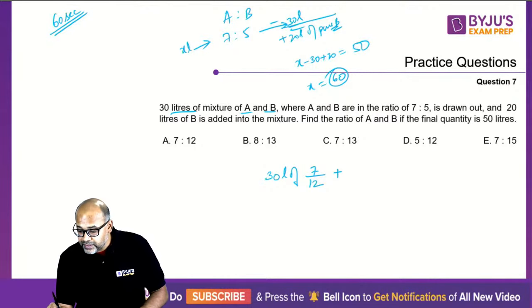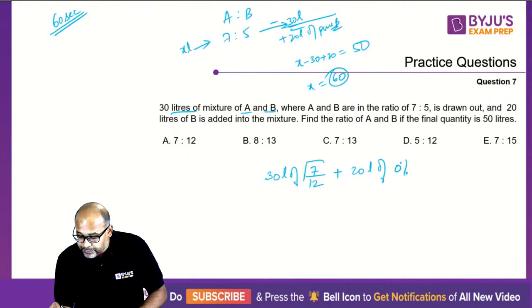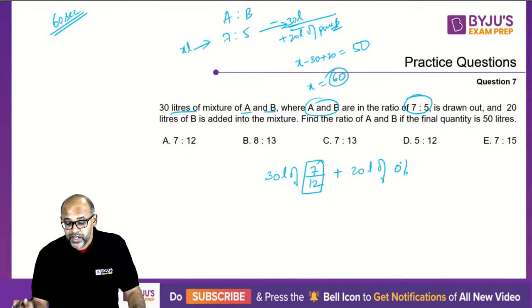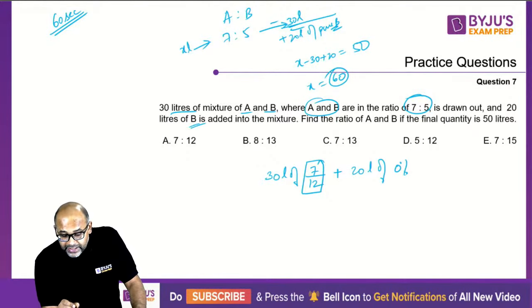This you are mixing with 20 liters of, what is the A percentage here? It is 0%. Why 0%? Because I am writing it in terms of A. Initially this has 7:5, which is 7/12. In the second, in the 20 liters which is added, only B is there, which means there is no A.